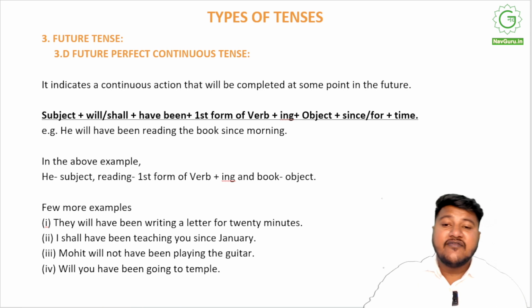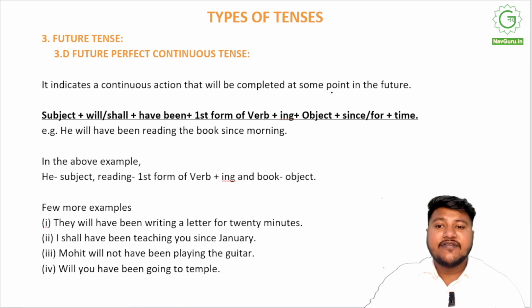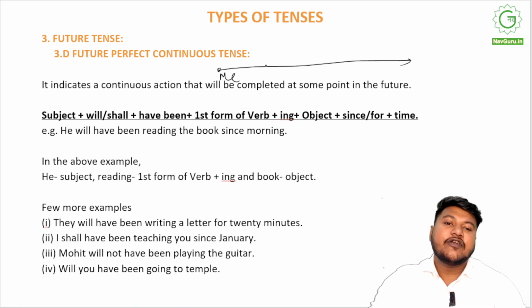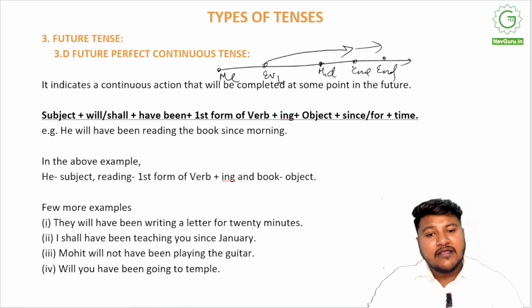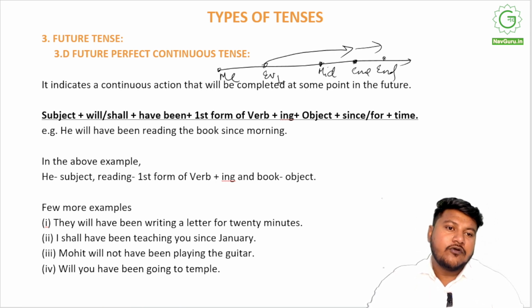Moving on, last and final, we have future perfect continuous tense. It indicates a continuous action that will be completed at some point in the future. I am here. This is the future timeline. This is event 1 that is starting, and this is the midpoint. This might be its end point, but even this might be its end point. So it's starting. I know it will go on. It will go on. There will have been some ends in between.